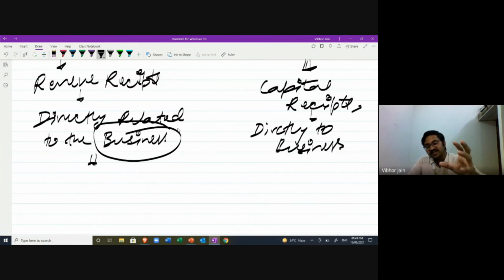Receipts means you are receiving some funds. The funds that you are receiving which are not related to business are capital receipts. And revenue receipts are those receipts which are directly related to business. Are you getting what I'm saying? Now you must say, sir, everything is related to business, there is nothing like that. No. I'll explain more in the next lecture.